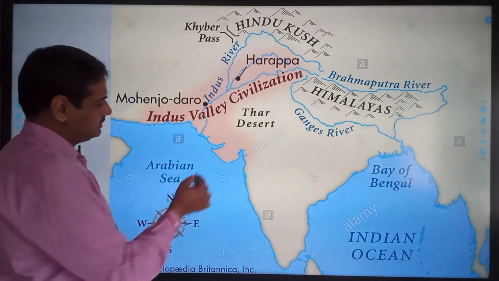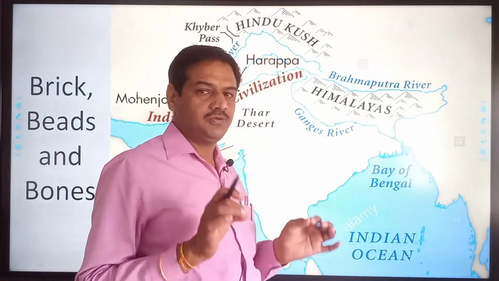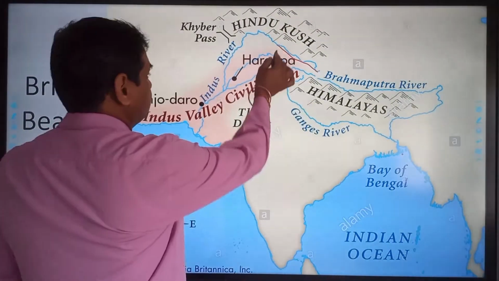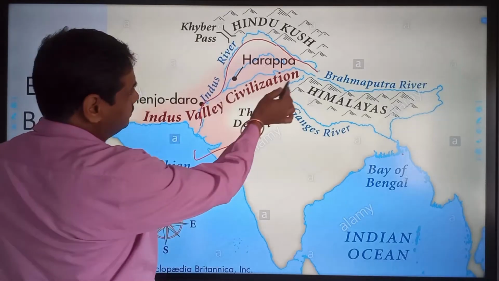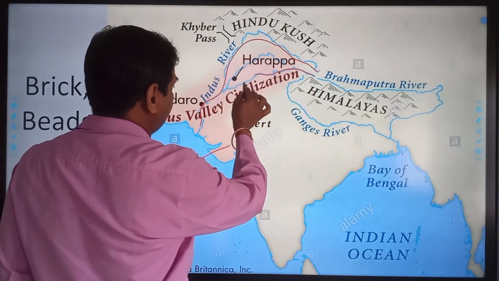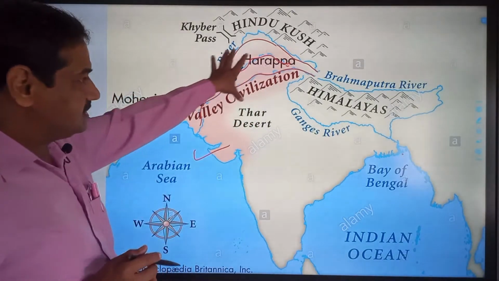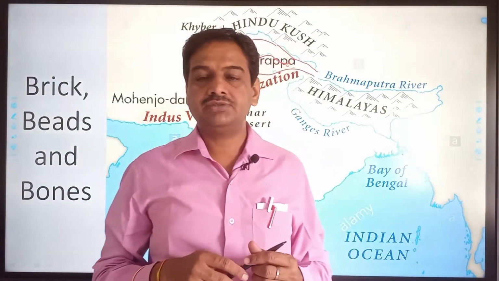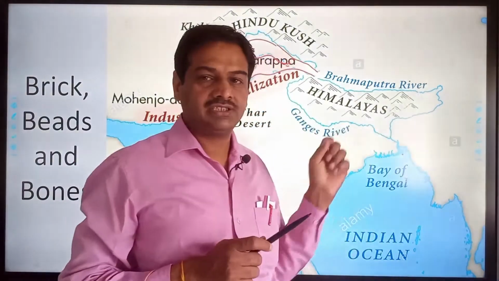You can see that this is the map of India, and here I am telling you the location of Harappan civilization. You can see that this is a river. The name of the river is Indus. It goes like this. So a civilization which developed around the river Indus and its tributaries, these are the tributaries, and that civilization is known by the name of Harappan civilization. It is also called the Indus Valley civilization. And in this chapter we are going to study about this ancient civilization of India.